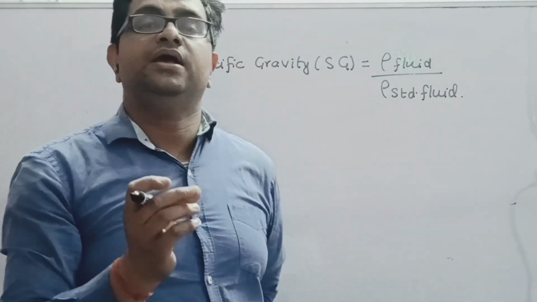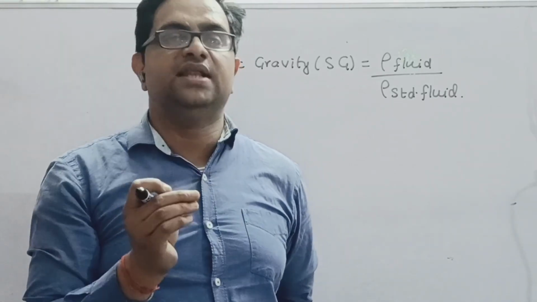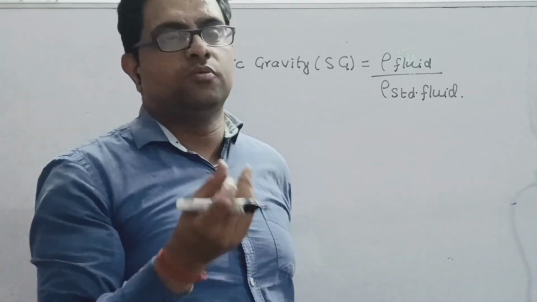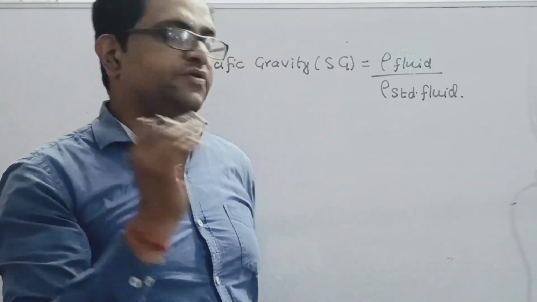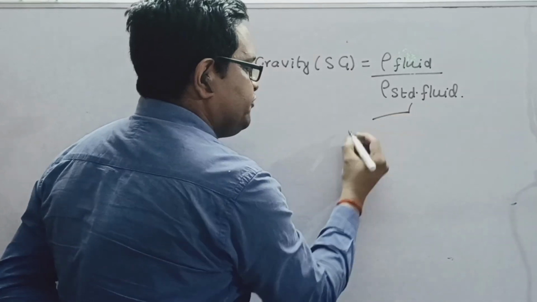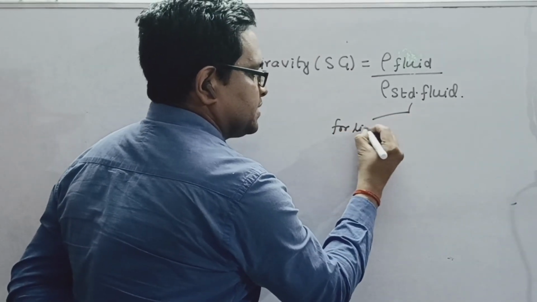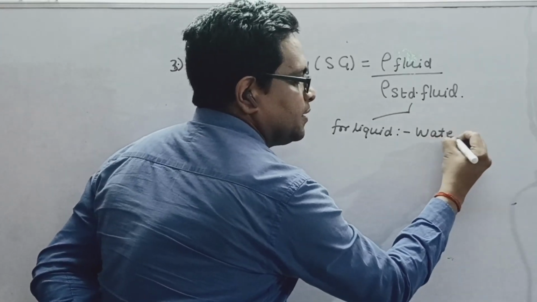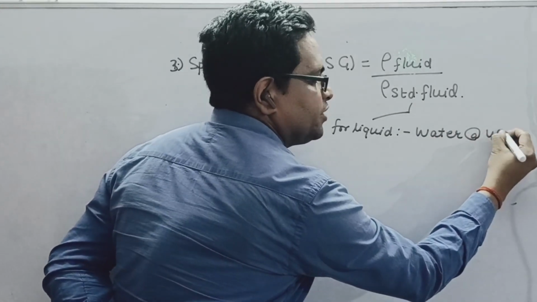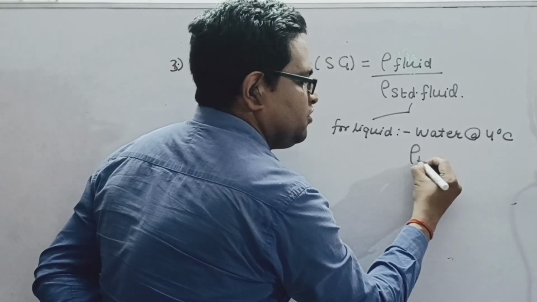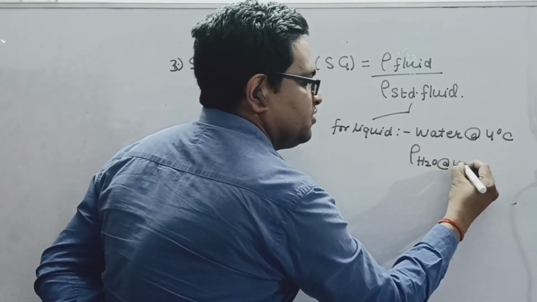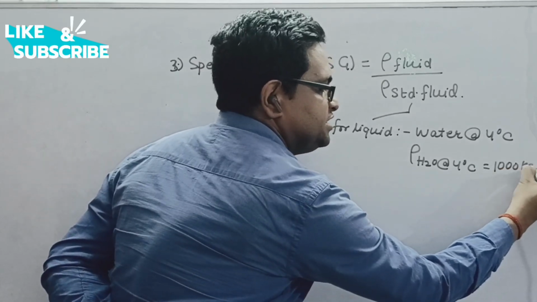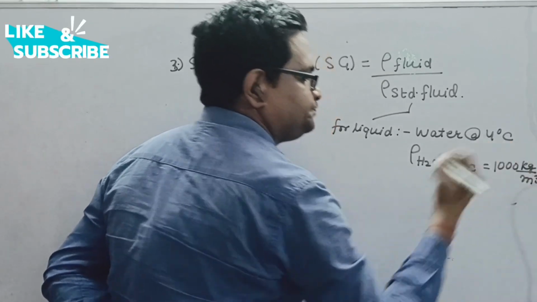We know that fluid encompasses both liquids as well as gases, so the standard fluid will be different for gases and for liquids. For liquids, the standard fluid which we take will be water, that too at 4 degrees Celsius, because the density of H2O at 4 degrees Celsius is 1000 kg per meter cube.